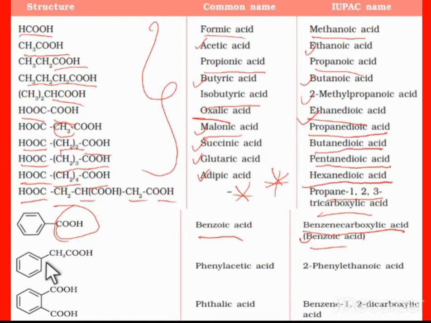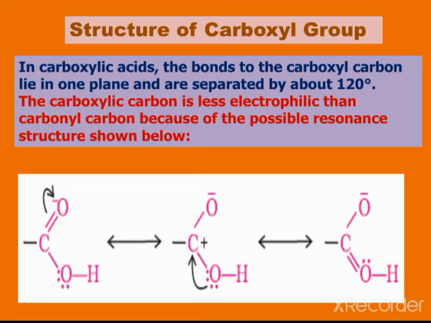In acetic acid, if one hydrogen of the methyl group is replaced by a C6H5 group, the common name is phenylacetic acid, and the IUPAC name is 2-phenylethanoic acid. If the benzene ring has two COOH groups on adjacent carbons, the common name is phthalic acid, and the IUPAC name is benzene-1,2-dicarboxylic acid. This way we can write the common names and IUPAC names of carboxylic acids.